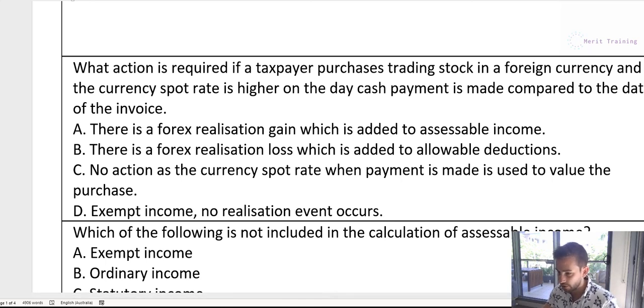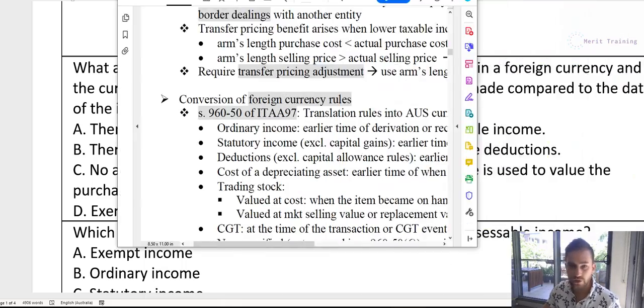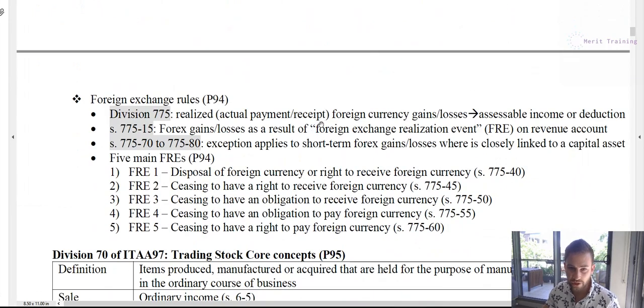So to answer this question, what we're going to do is bring up our notes. I'm going to go to the section on foreign exchange. Okay, so just to quickly recap the foreign exchange rules, which is Division 775, basically if there's any realized, like actual payment, paper gains don't count, right? It must mean they've actually paid money. Let's say you've got an accounts payable, an invoice, for example, on the 3rd of July in US dollars. You then record that payable amount on that date, based on the current exchange rate.